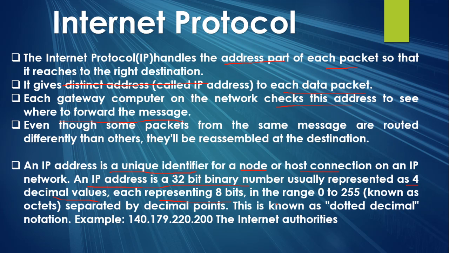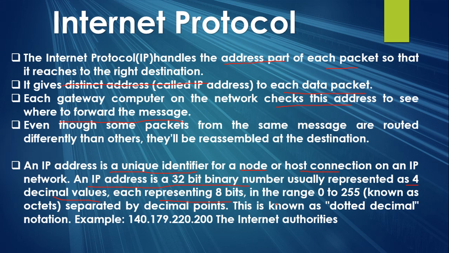Let me give you an example. Suppose there is an apartment, and in the apartment there are many flats. In order to identify each flat uniquely, a flat number is provided to each flat, like flat number 270, flat number 180, flat number 320, flat number 181.